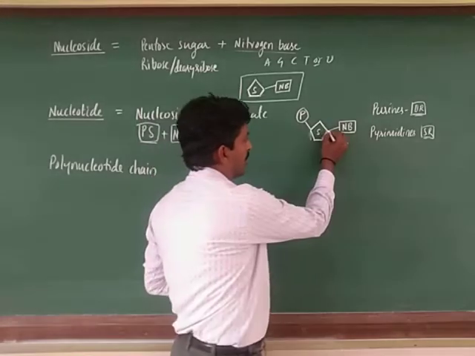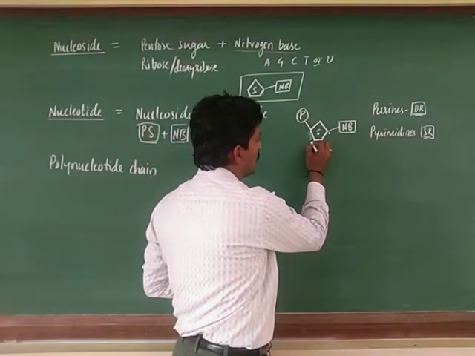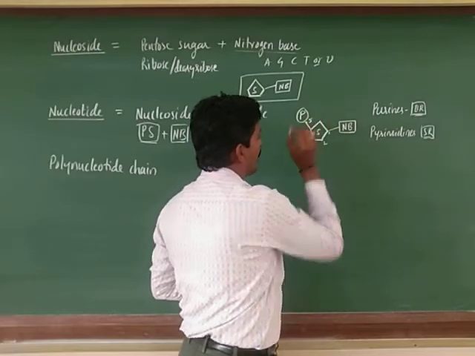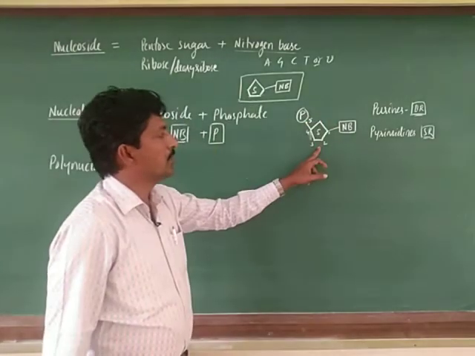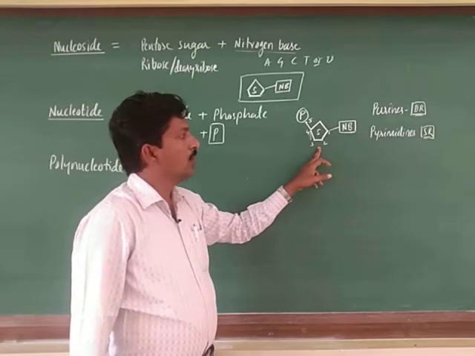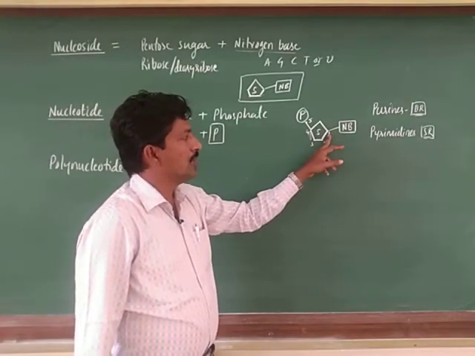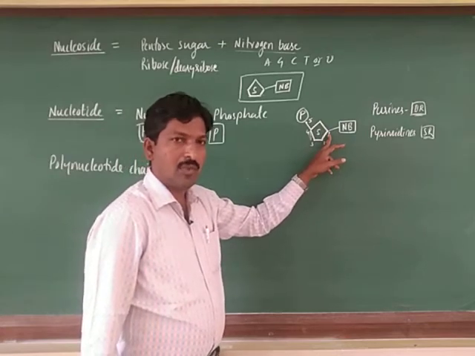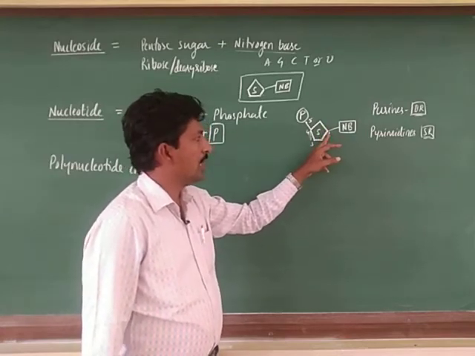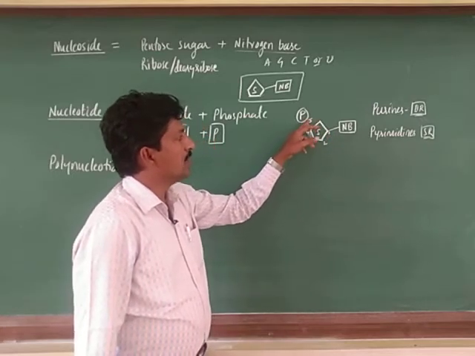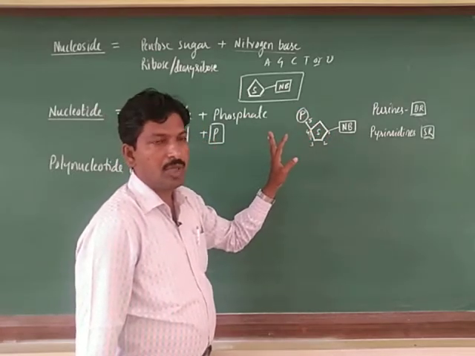You can number the carbon atoms 1, 2, 3, 4, and here 5, hence it is a pentose sugar. The nitrogen base is attached to the first carbon, and the phosphate is attached to the fifth carbon.